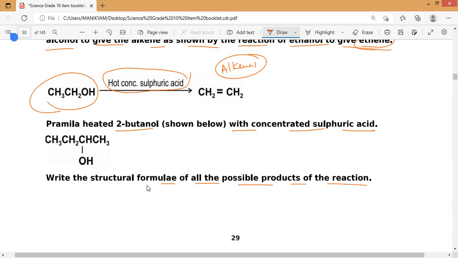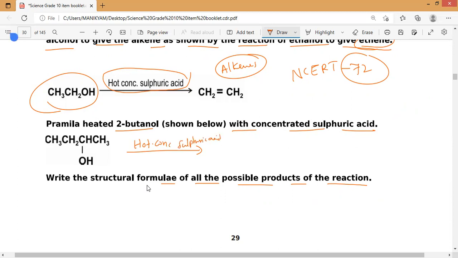If you check NCERT page number 72, you will find the dehydration reaction of ethanol, a reaction to give an unsaturated hydrocarbon, the alkene ethene. Now Pramila heated 2-butanol shown below with concentrated sulfuric acid. Exactly the same. For the products, you can put hot concentrated sulfuric acid.